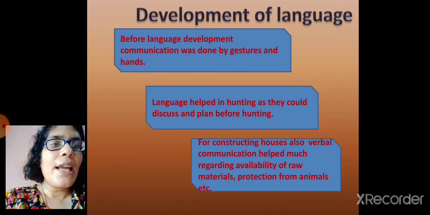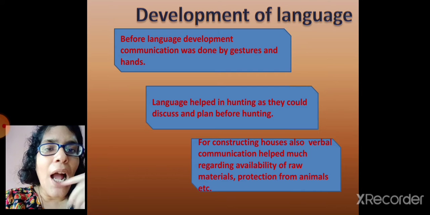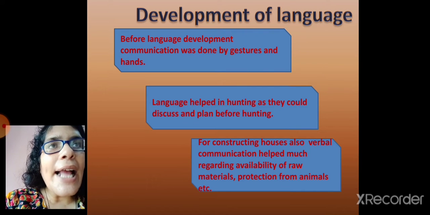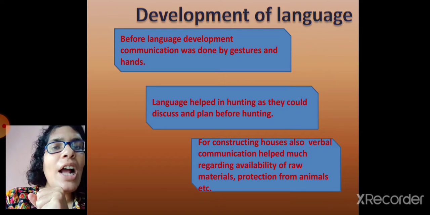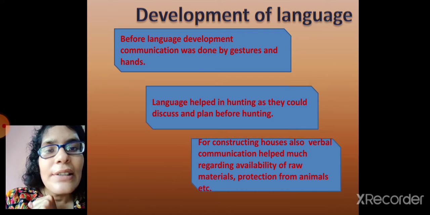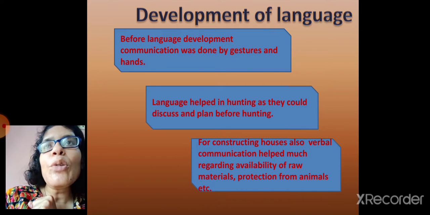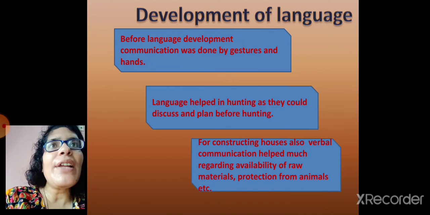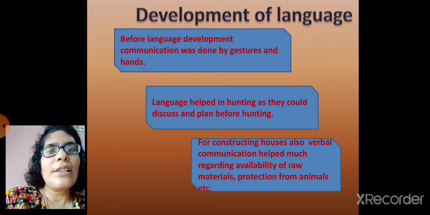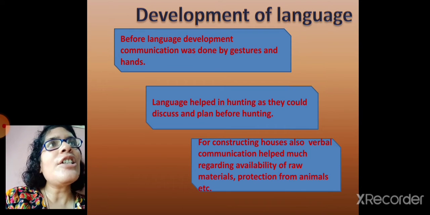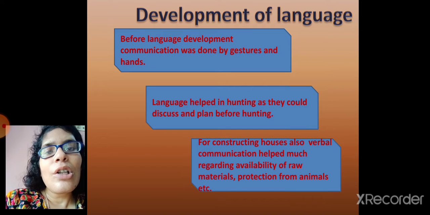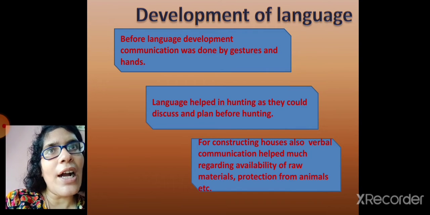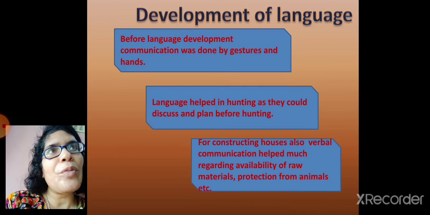Next, see how language helped when it developed. Think of a group of people going to hunt wild animals. They don't have mobiles. They don't have radios, means they don't have any modern technology to contact each other in a deep forest or something like that. So before going to hunt, a proper plan has to be made.